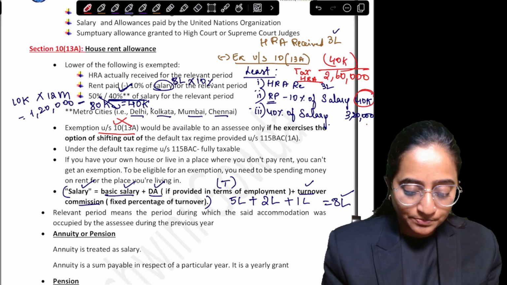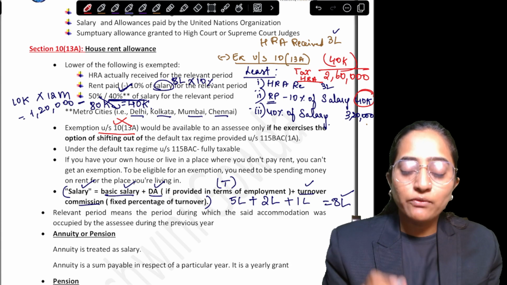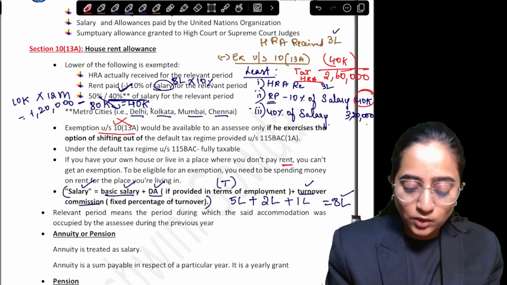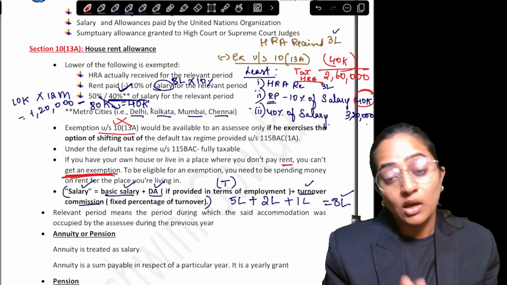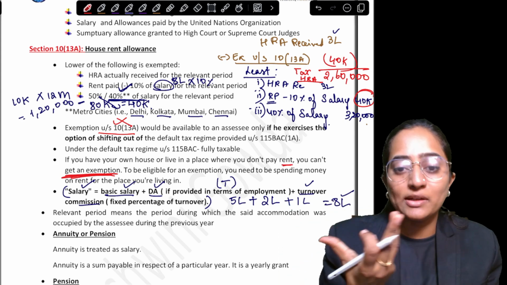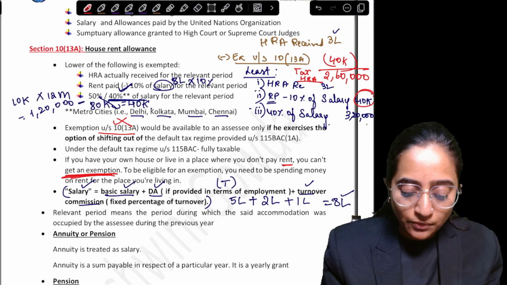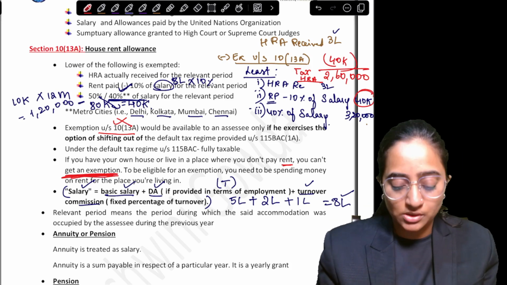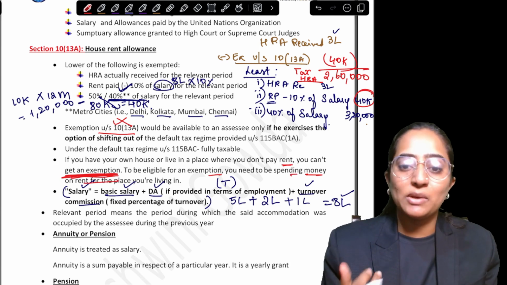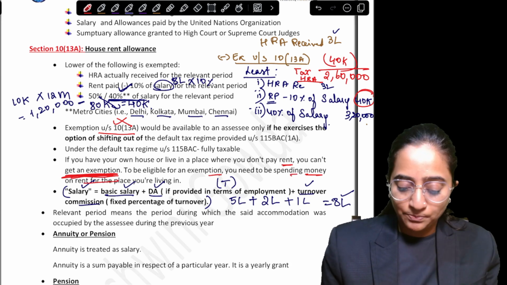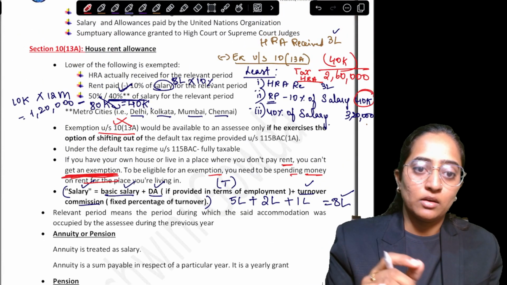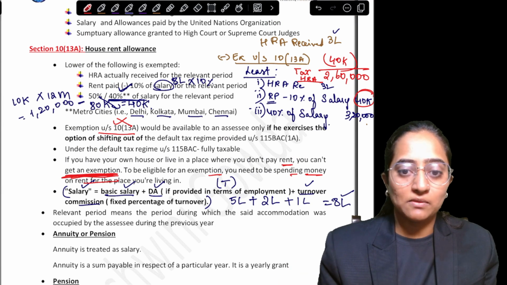Clear? See, if you have your own house or live in your own space where you are not paying any rent, then you can't get exemption. That is what I told. If you have to claim exemption for HRA, you have to pay out of your pocket, people. If you don't pay out of your pocket, then you are not going to get any exemption. So, to be eligible for exemption, you need to be spending money on rent for the place where you are living. Simple. Now, this is about your HRA, that is the house rent allowance concept.